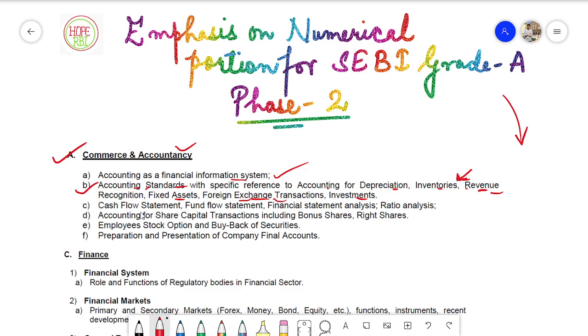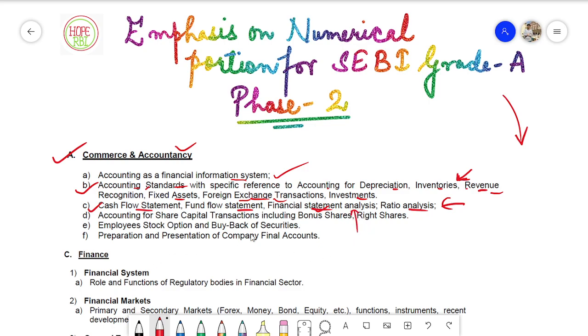The next are the cash flow statement, fund flow statement, financial statement, and ratio analysis. These are totally numerical topics. You have to cover them. One question was from the cash flow statements. It was a very easy, very basic question. Financial statement analysis, covering the balance sheet and the income statement, also had very basic questions.